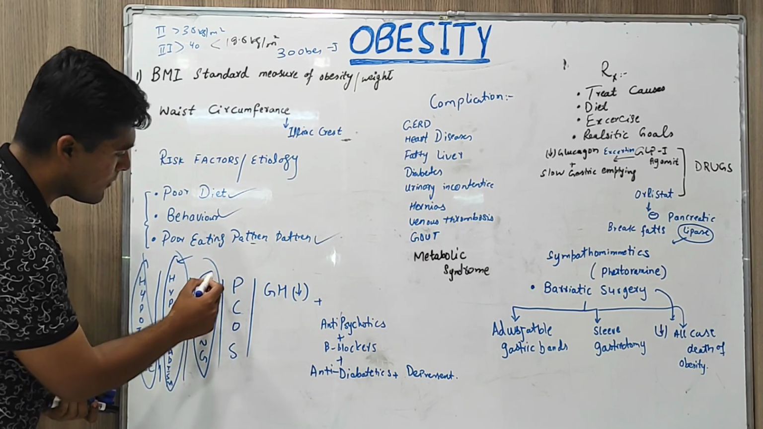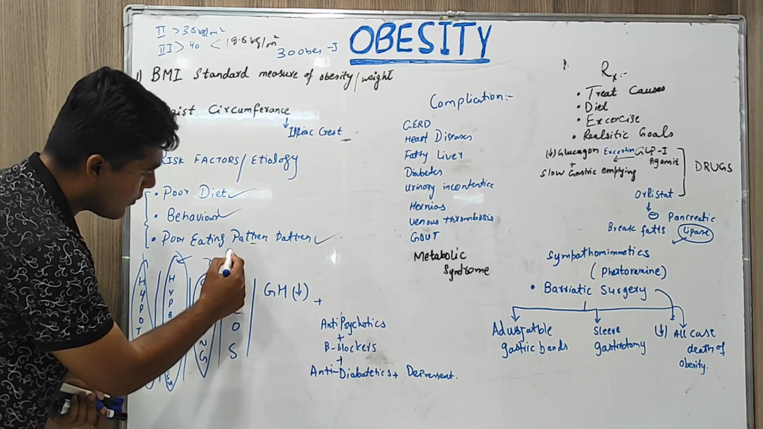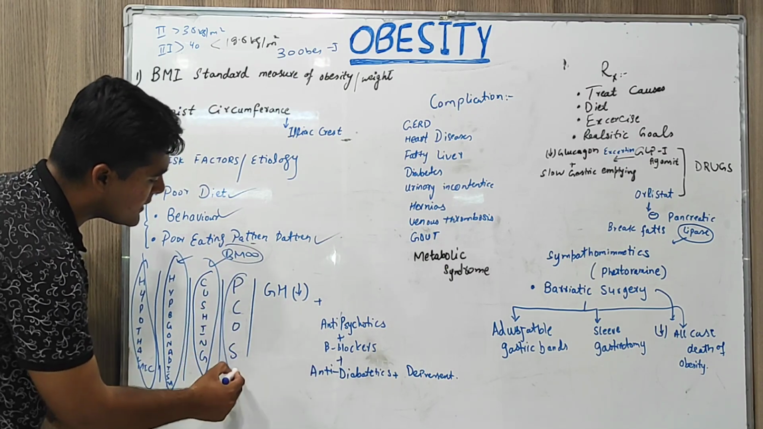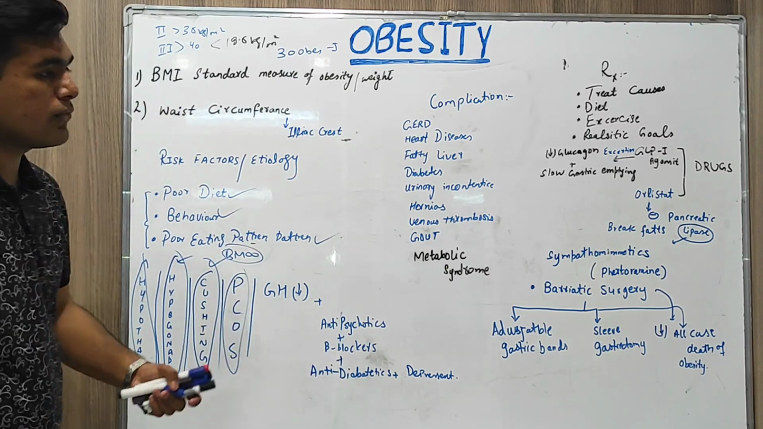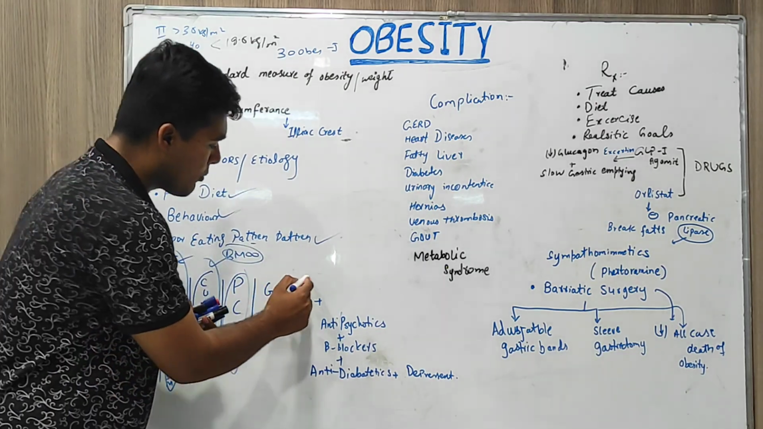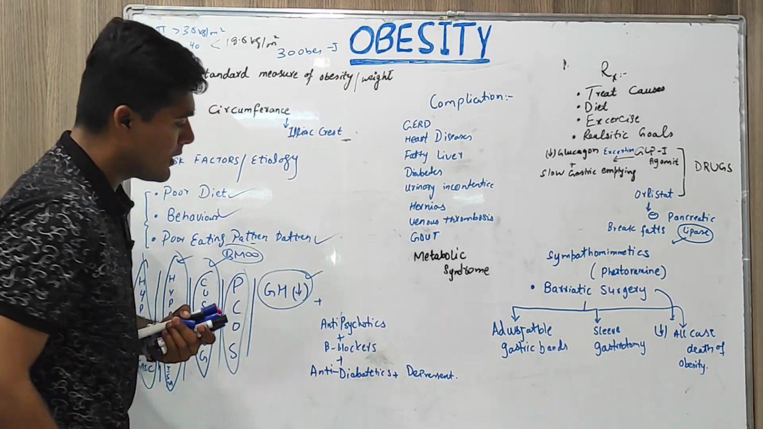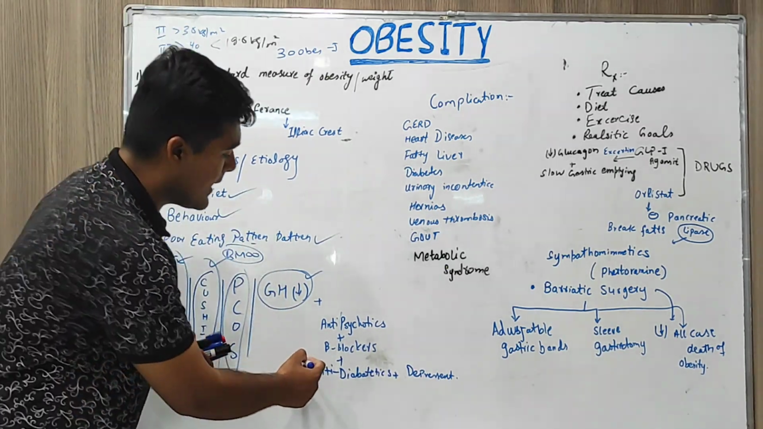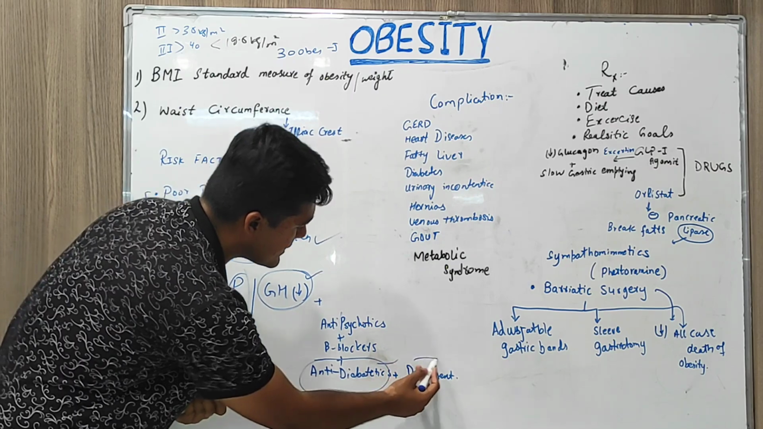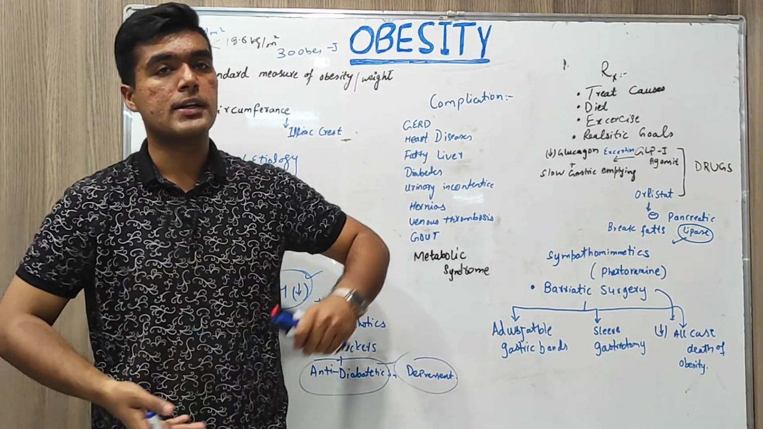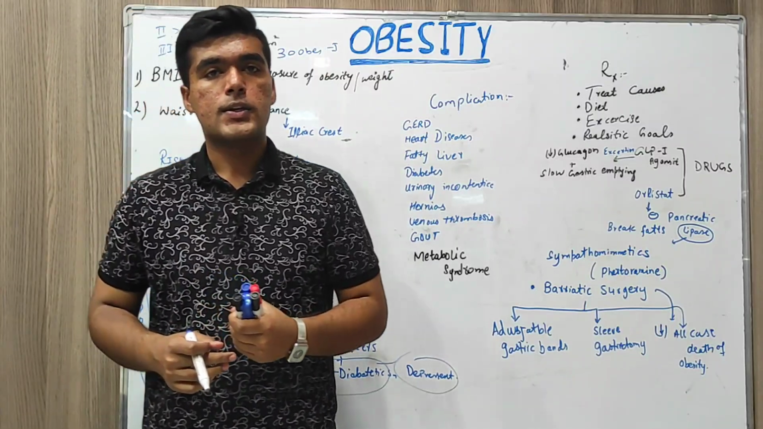Cushing syndrome, buffalo face, moon face, buffalo hump, polycystic ovarian syndrome in the case of women, associated with hirsutism, growth hormone reduction, and different drugs: antipsychotics, beta blockers, antidiuretics, antidiabetics, and antidepressants that basically mount up and ultimately lead towards obesity.